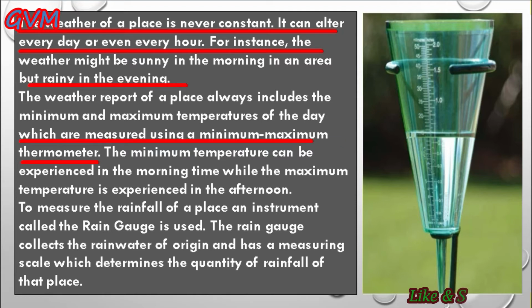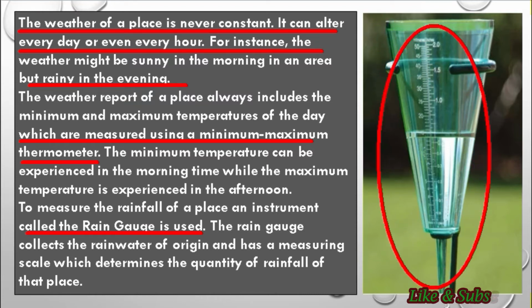And students, in the same way, we can also measure the rainfall of a place with the help of an instrument called a rain gauge, as you can see here in this image. This one is the instrument called a rain gauge that can help us to measure the rainfall of a place. And students, as you can see here, this rain gauge instrument collects the rainwater, and it also has a scale, as you can see here in this image, which determines the quantity of rainfall of that particular place.